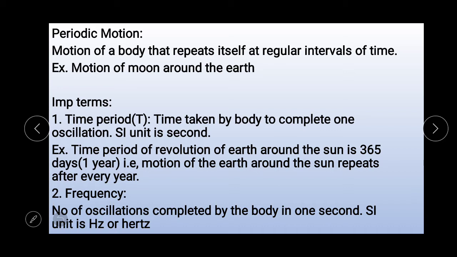The next topic is periodic motion. Actually, in oscillatory and rotational motion, the motion of a body repeats itself at regular intervals of time.